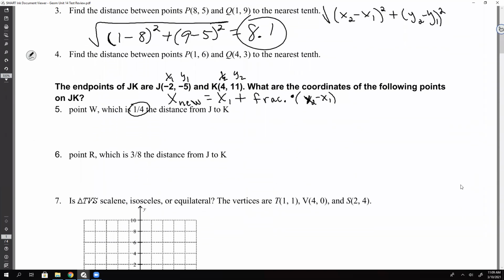And then the same thing for the y. The new y coordinate is y1 plus the fraction times y2 minus y1. So now we'll just do the formulas.